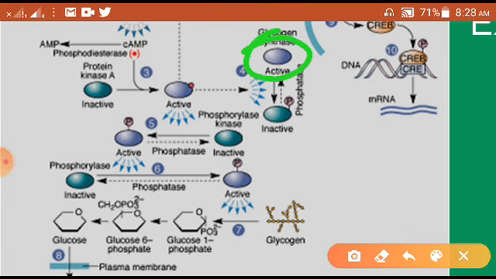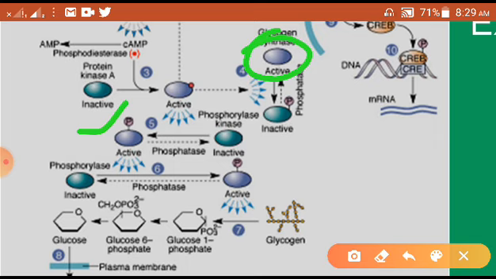Here also, if you see below in this region, you can find that it is activating another phosphatase, or you can say it activates the phosphorylase kinase enzyme. After activation of the phosphorylase kinase enzyme, the phosphorylase which was inactive is getting active.